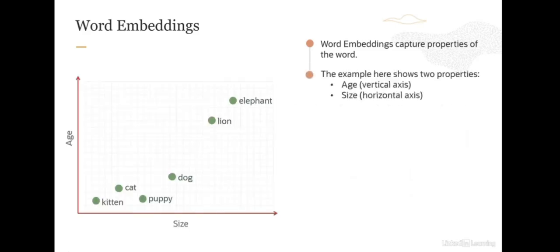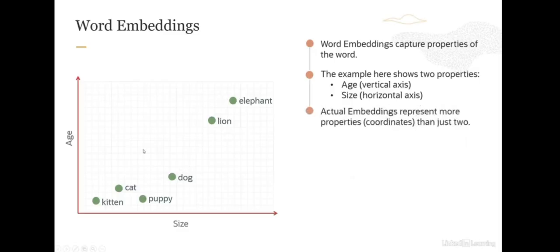Let's say we have these different words: kitten, cat, puppy, dog, lion, elephant, and we map them according to 2 properties, their age and their size. Age is on the vertical axis and size is on the horizontal axis. So elephant is bigger than a lion, is bigger than a dog, and so on. This is the kind of mapping we would get.